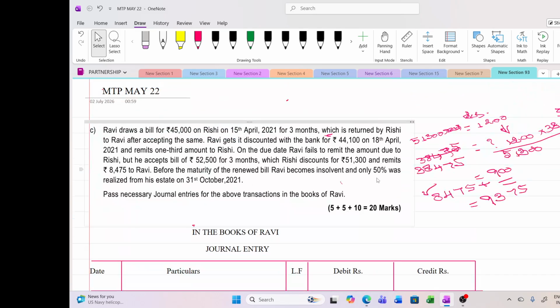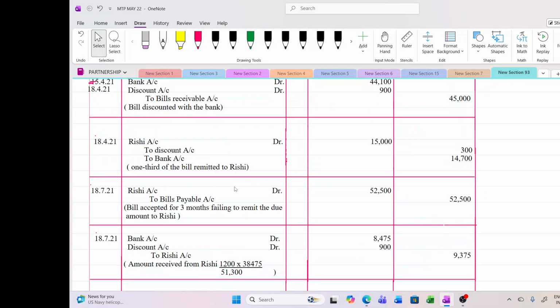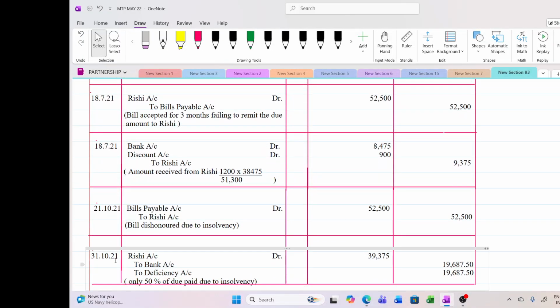Now, how much is received? 50% realized from the bank on 31st October. So keep it in mind, the date should be 31st October. So Rishi's account will get debited because 9,375 we have to make payment, which was received by Ravi, and 30,000 which he has not paid to him.